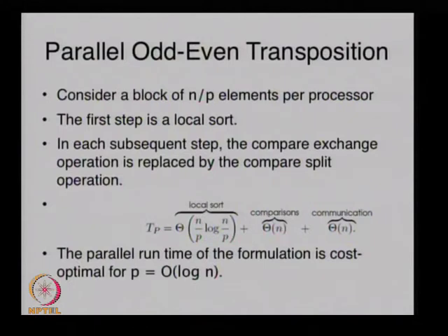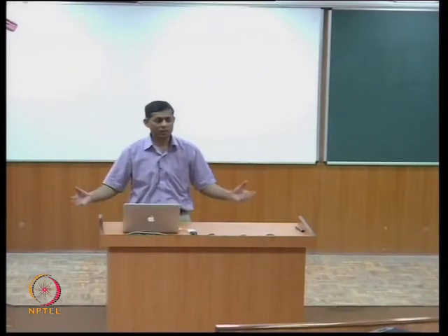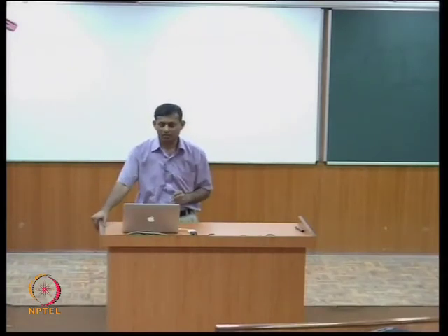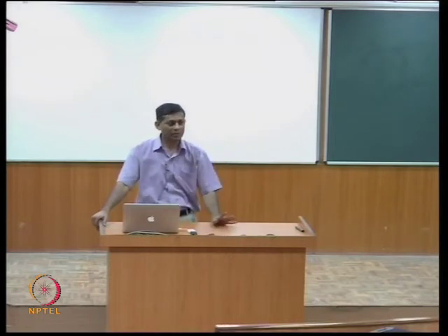Coming to this business of fast sorting, ultimately the business of sorting is to find your rank. Right? Given this list of unsorted things, I pick out item number 6 and say, how many things are less than me? And I know my position now. I just put myself over there. How fast can we find the ranks?